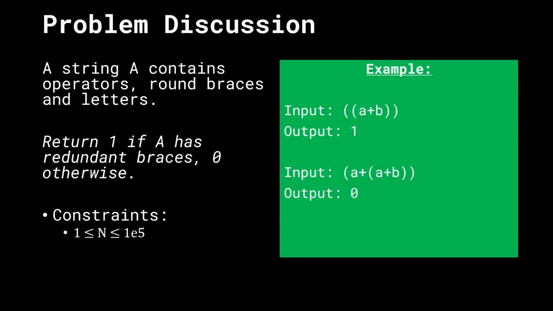All right, anyways, let's talk about the problem statement first. We're given a string A containing operators, round braces, and letters. So we have a bunch of operators like plus, minus, multiplication, divide. Then we have round braces, so we have the opening and closing round brackets and a bunch of letters. The goal of this problem is to return 1 if A has redundant braces and 0 otherwise.